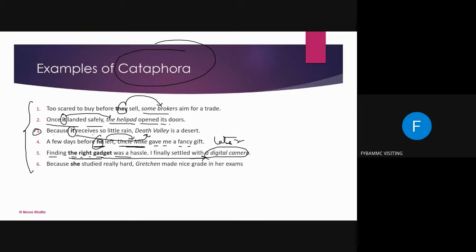The information is coming in the later part of the sentence. You have understood now. I think a lot of examples have been given. So now the references are being made forward. So when the references are made forward, they are called cataphora.